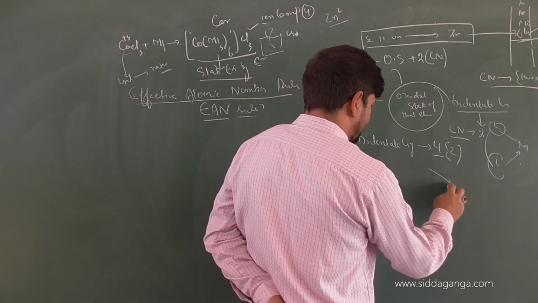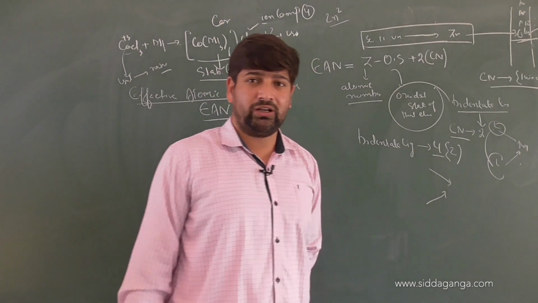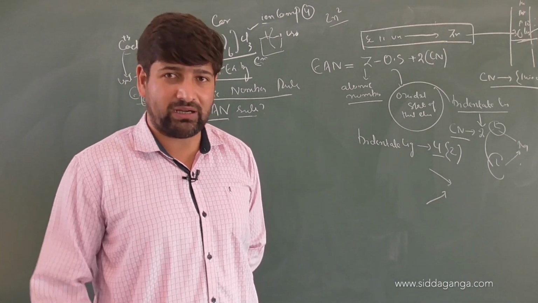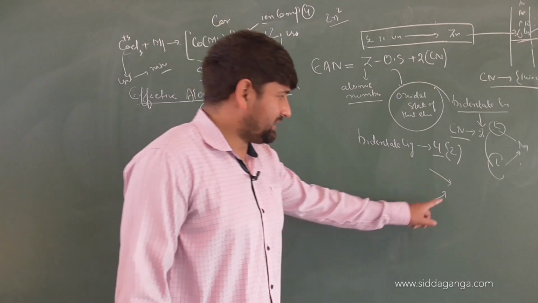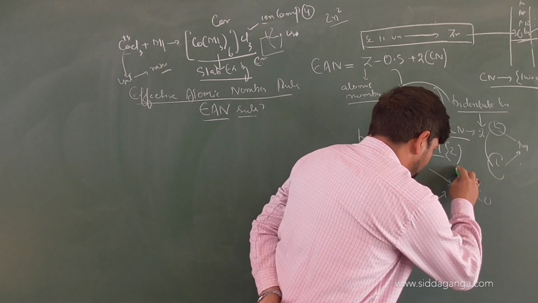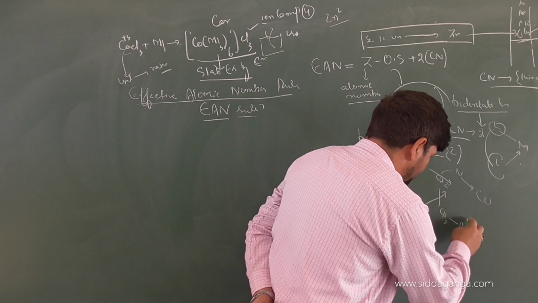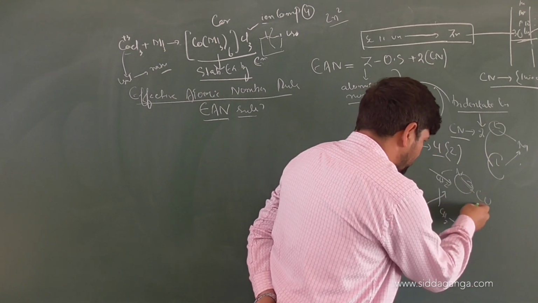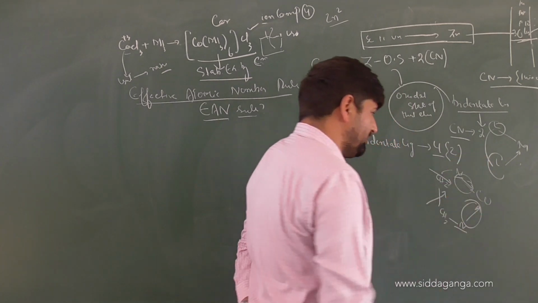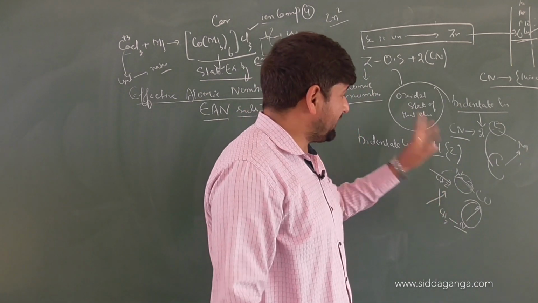2. So from 2 ligating places, 4 electrons will be donated, like ethane 1,2-diamine, like carbonato, like glycinato, or like dipeptidyl, in the structures I told you about in the classes last time. Suppose we have copper here, and electron pairs are donated by nitrogen, so it is CH2, then again CH2, then you have nitrogen, which is donating. So how many electrons have been donated? 2 pairs. The coordination number is 2, but each is donating how many electrons? 2 electrons. So the total number of electrons donated by a bidentate ligand will be 4.